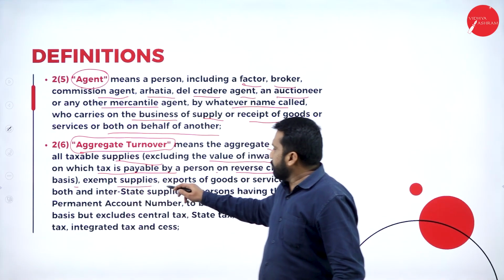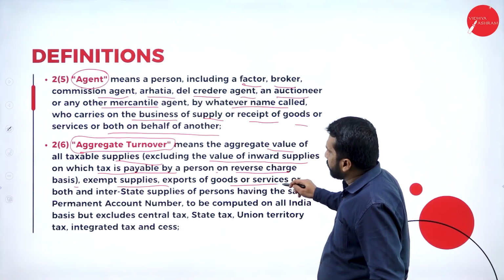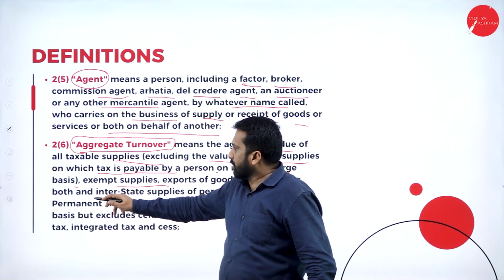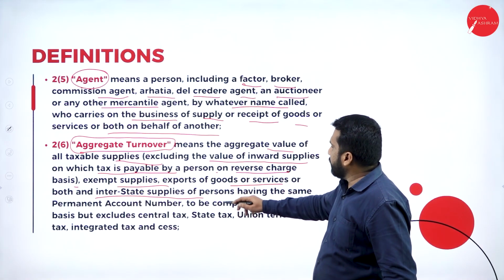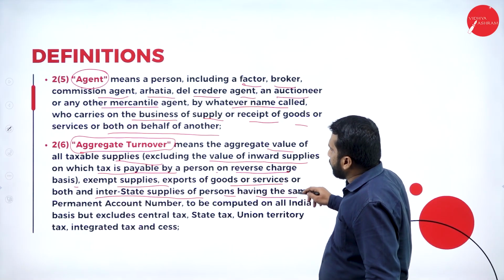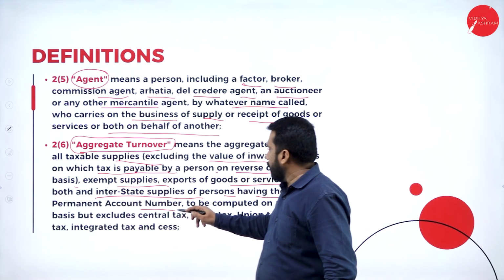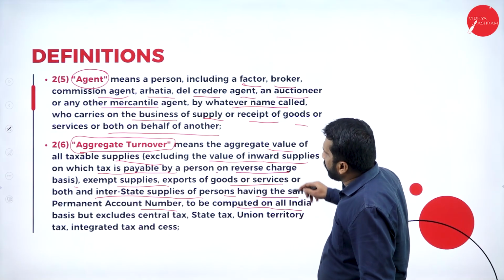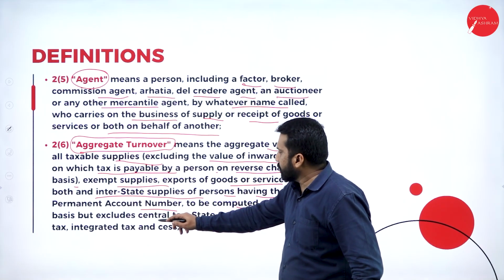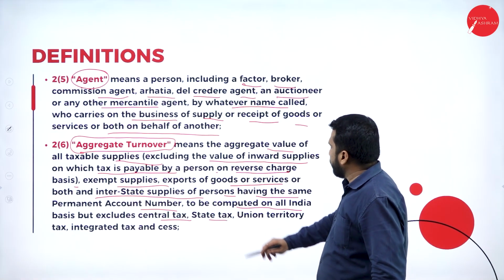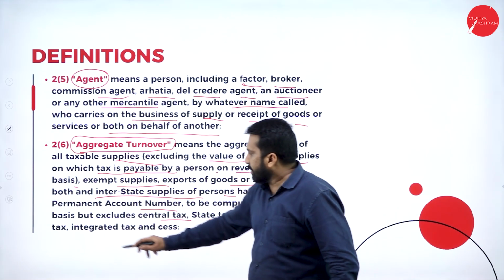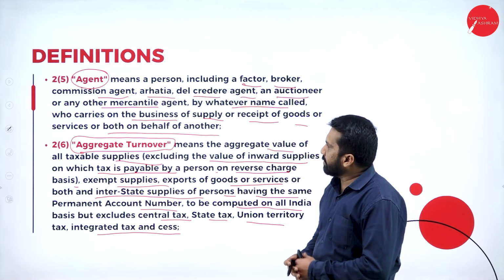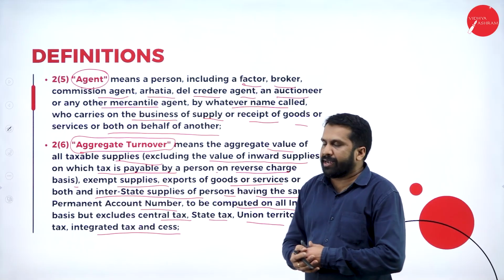Now, exempt supplies, export of goods or services, or both, and interstate supplies of persons having the same permanent account number, we call it as PAN number, to be computed on all India basis, but excludes central tax, state tax, union territory tax, and integrated tax and cess. These are called as aggregate turnover.